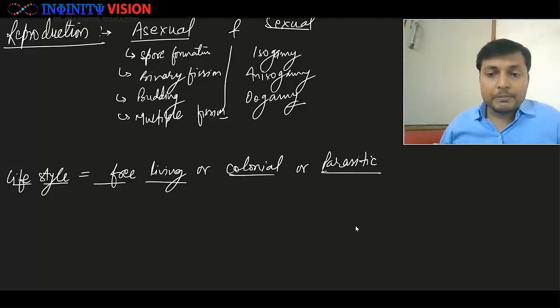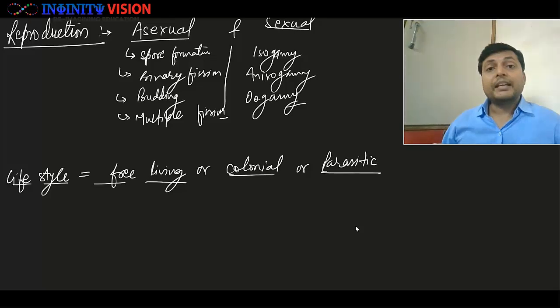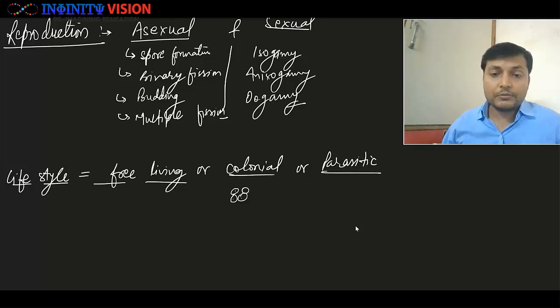So the members of kingdom Protista can either be unicellular free living organisms, or they can live in a colony. Like this is one organism, this is another organism, third organism, fourth organism, fifth organism. So there are many cells, more than one cell of course, which are forming a colony.